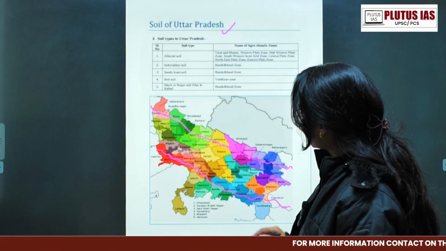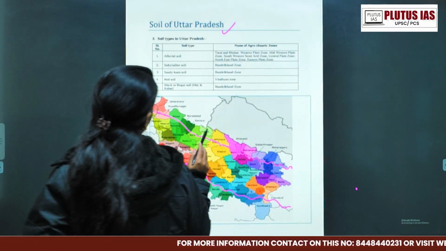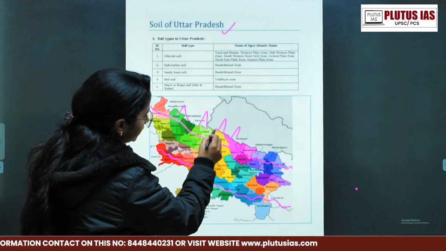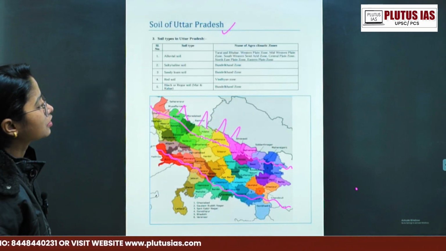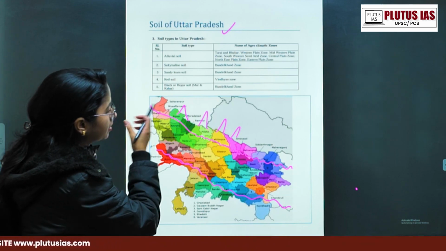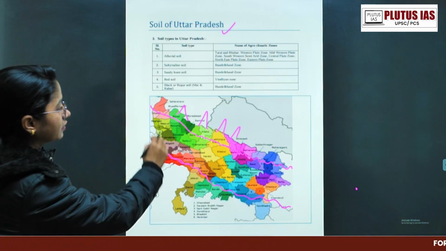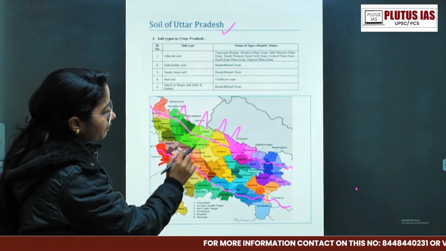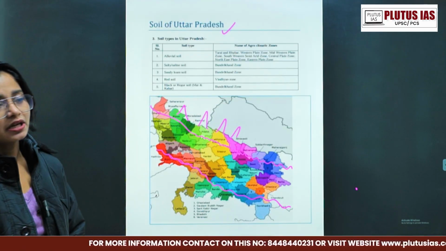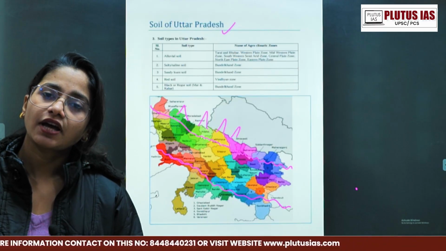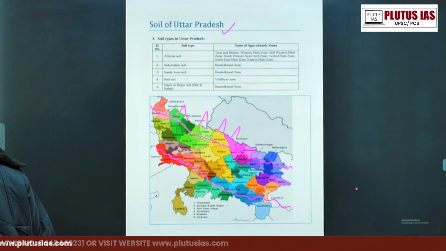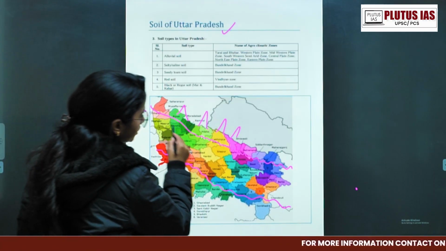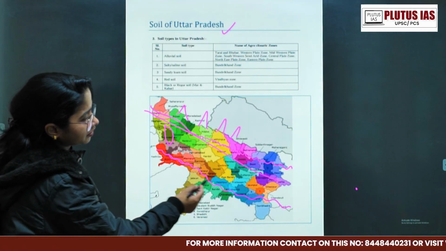So what is the division here? That is the Bhabar and Tarai region, which comes under the lower Himalayas. The soil of this area, northern UP, is in the districts bordered with Nepal or Uttarakhand, which comes into the Shivalik Himalayas. That kind of soil has big boulder-like particles, right? Then the central UP, then the western UP, then the eastern UP.